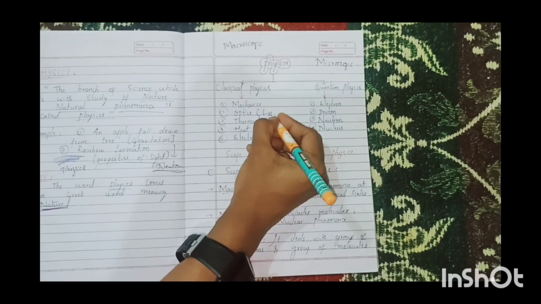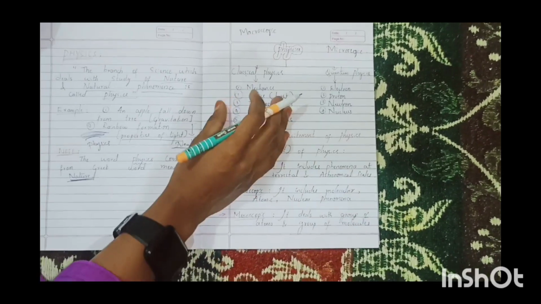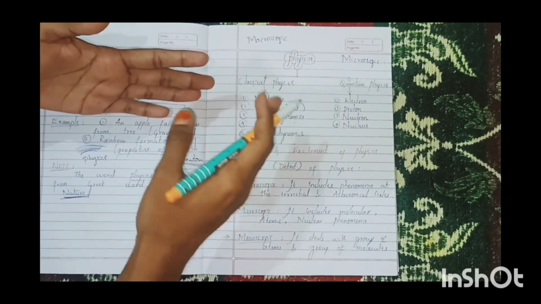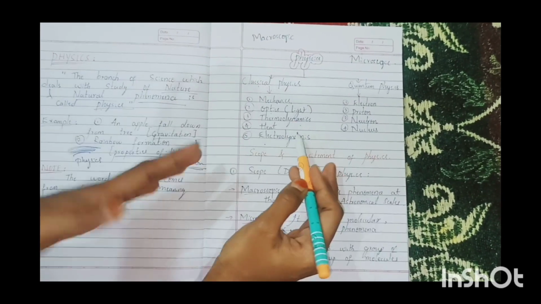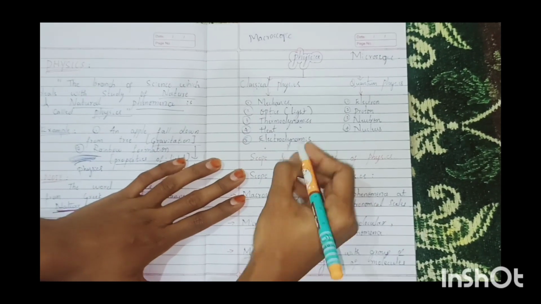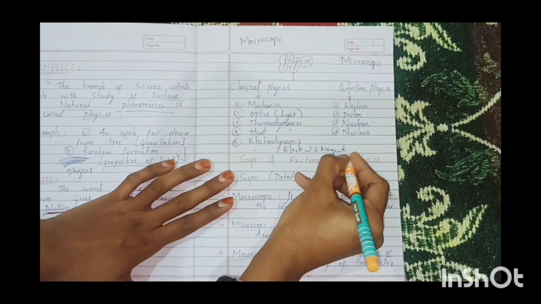As we all know, in classical physics some main concepts are there: mechanics, optics, thermodynamics, electrodynamics. Optics means light. Thermodynamics means heat. Mechanics means Newton's laws, gravitation laws, all come under mechanics. Optics means study about light. Thermodynamics means study about temperature, heat. Then electrodynamics means study about electrical and magnetic effects.